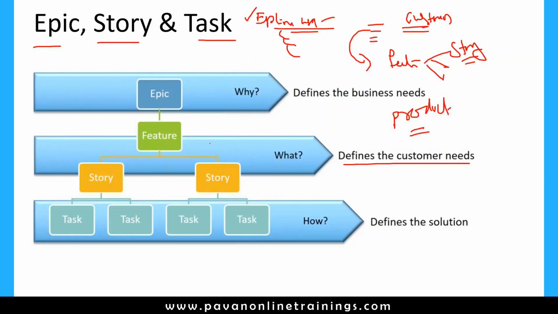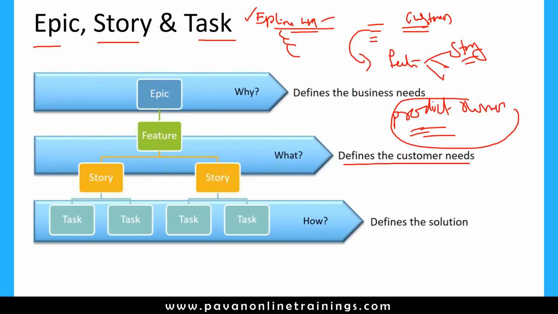Now, who is responsible for getting these epics, stories and all? The product owner is responsible for getting and creating these stories based upon the features provided by the customer. The product owner is the main person who always interacts with the customer. He gets the features from the customer, and then he prepares the stories for all the features and all the epics.